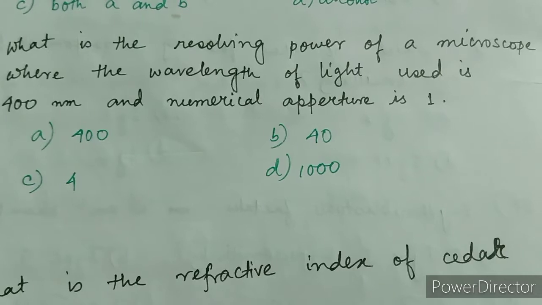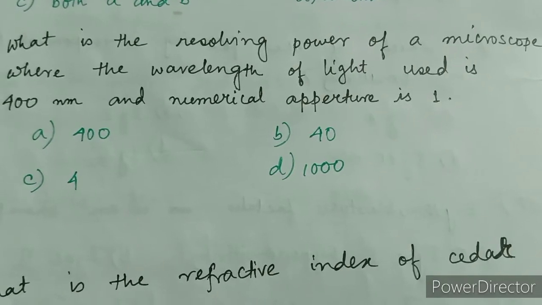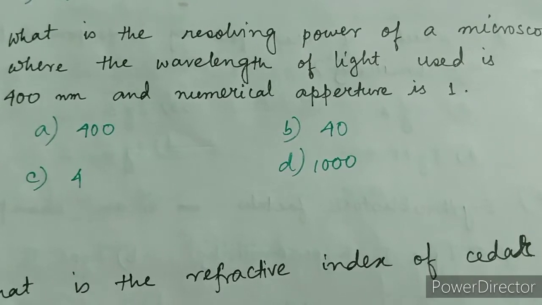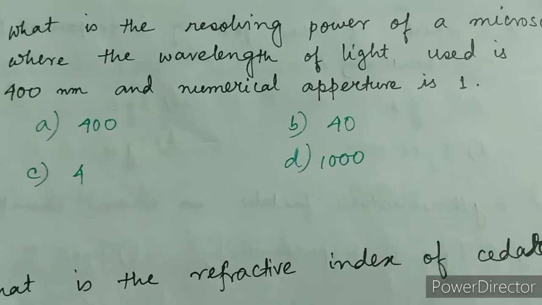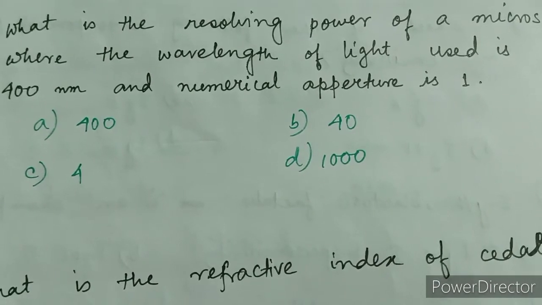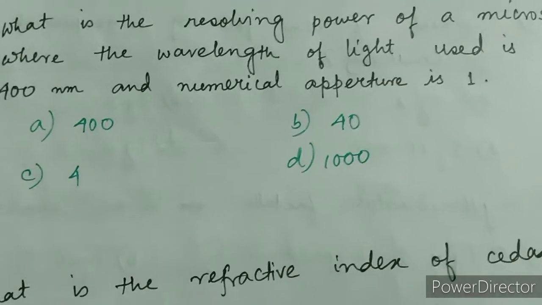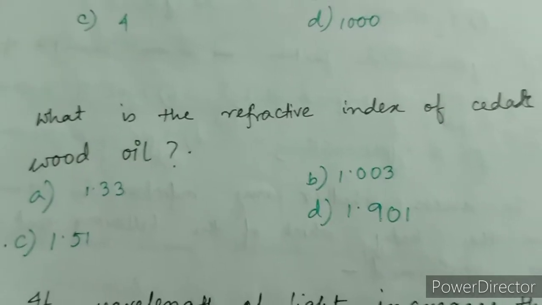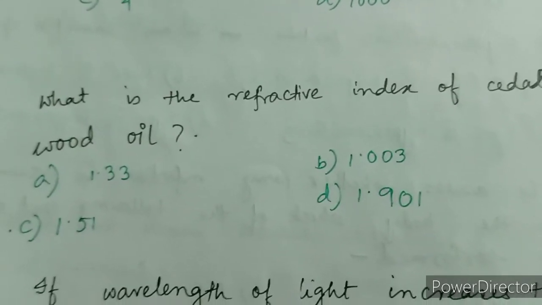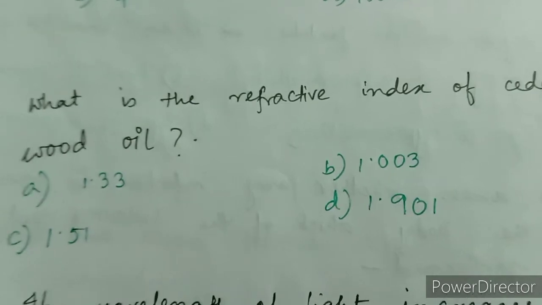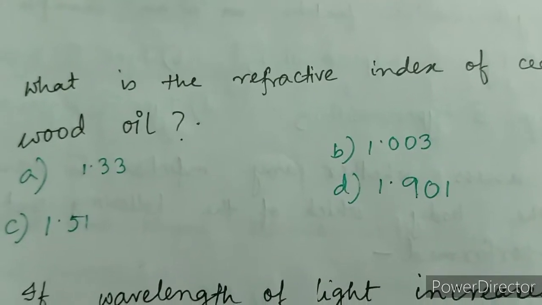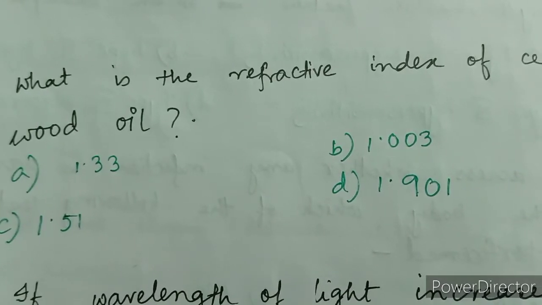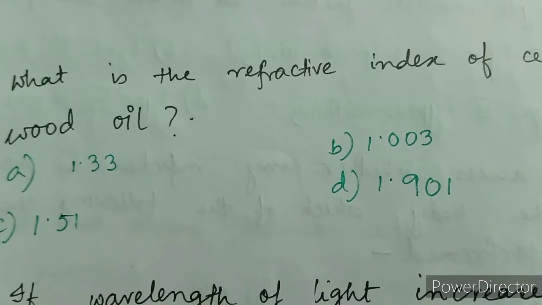Next question, what is the resolving power of a microscope where the wavelength of light used is 400 nanometer and the numerical aperture is 1? Options are A. 400, B. 40, C. 4, and D. 1000. Next question, what is the refractive index of cedar wood oil? Options are A. 1.33, B. 1.003, option C. 1.51, and option D. 1.901.